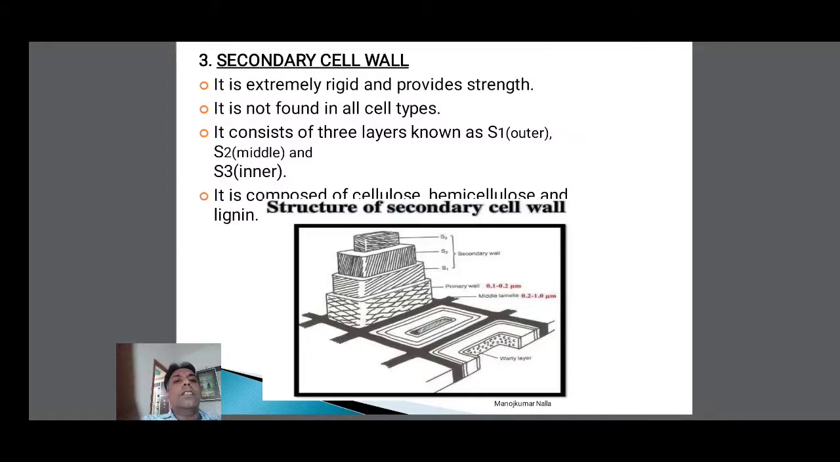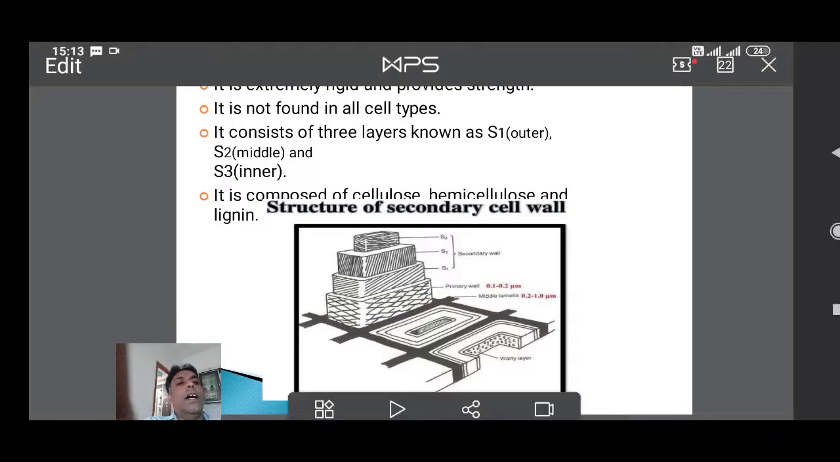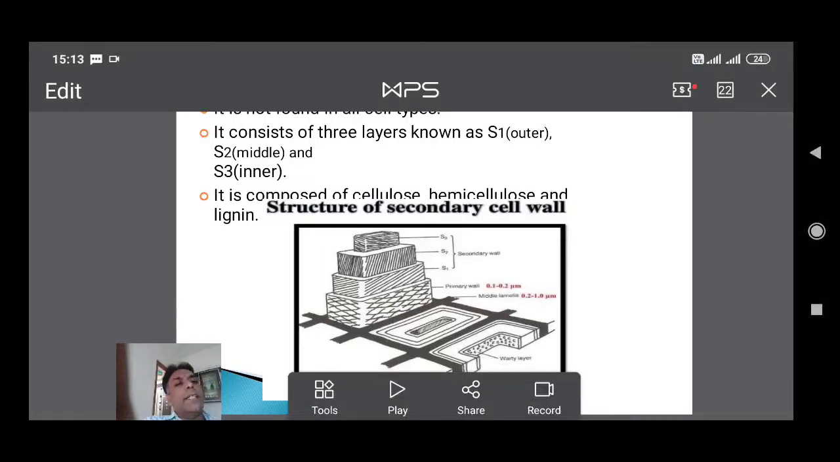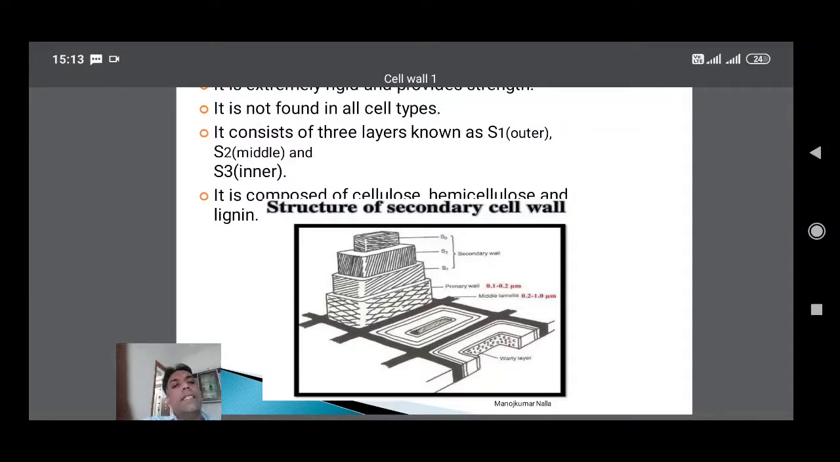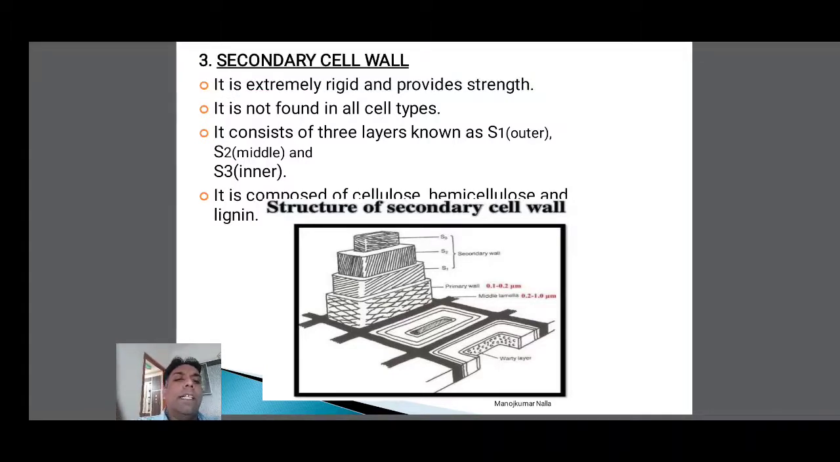It consists of three layers known as S1, S2, S3. The S1 layer is the outer layer, the S2 layer is the middle layer, and the S3 layer is the inner layer. The S1 layer is attached to the primary cell wall. The S3 layer is on the inside, attached to the plasma membrane or the tertiary cell wall. It is composed of cellulose, hemicellulose and lignin.